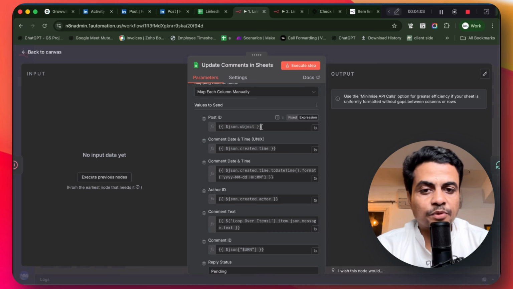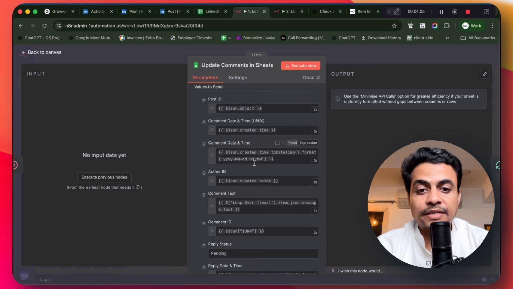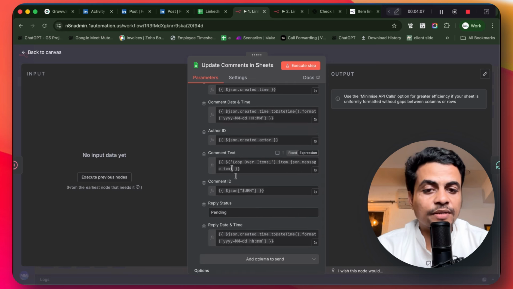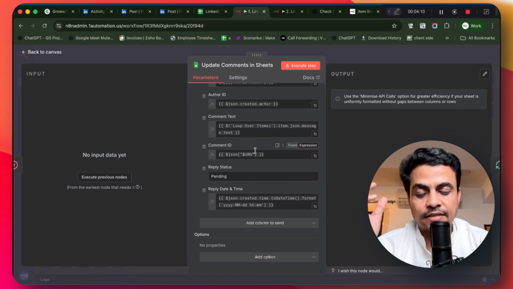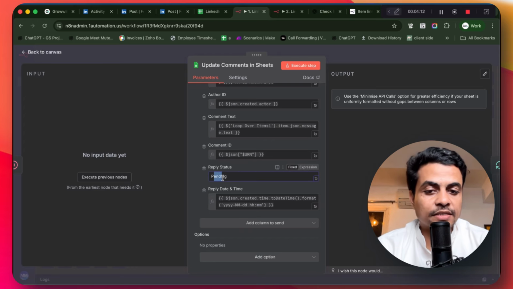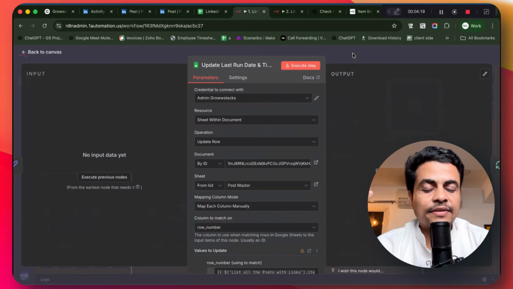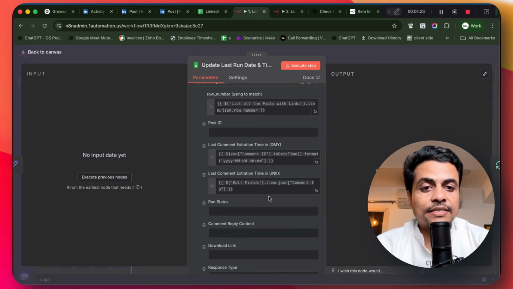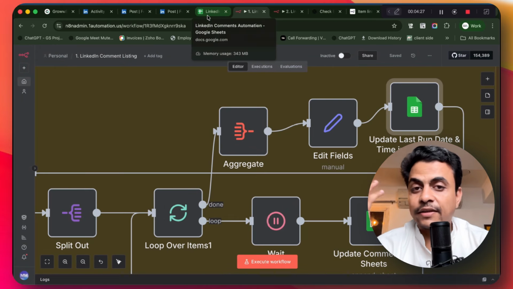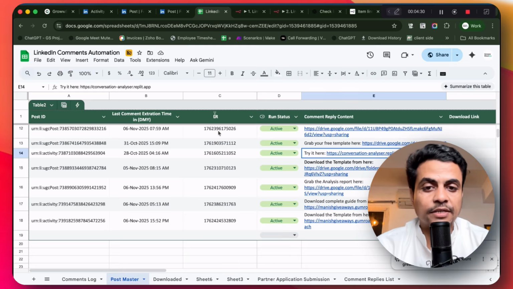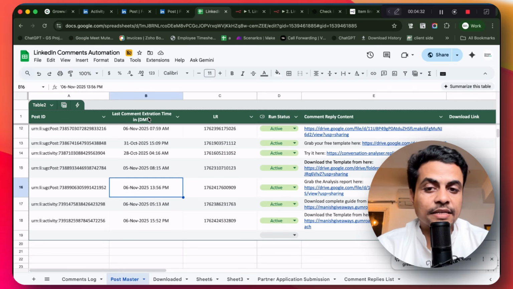See, this one says post ID, the comment date time, the comment date time into Unix, the author ID, comment text, what comment ID is there where I'm going to reply this, and by default status called pending, and so on. Now all along with this, it also updates every time this automation runs. For each single post, it will update the last time when the comments were extracted from this particular post, right? So over here you see it says last extraction date and time.